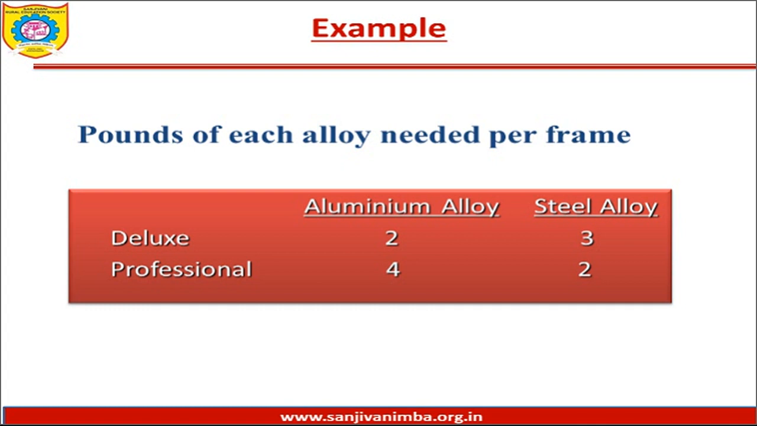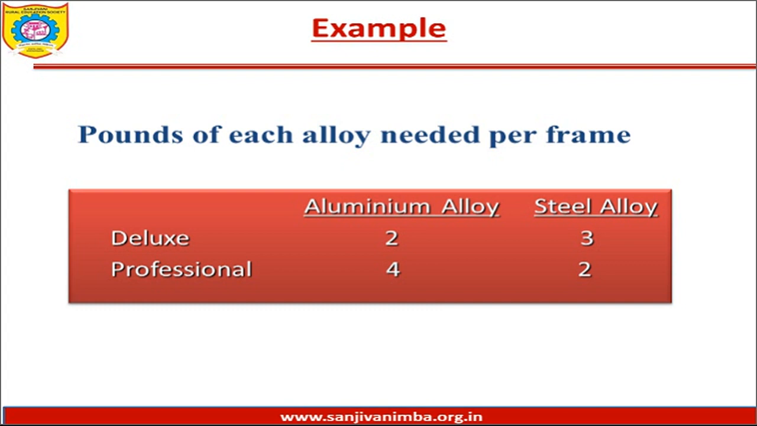Thirdly, the requirement of aluminium alloy and steel alloy for manufacture of deluxe and professional is also mentioned, and that is aluminium alloy required is 2 pounds for manufacture of 1 unit of deluxe and 4 pounds for manufacture of 1 unit of professional, whereby steel alloy requirement is 3 pounds for manufacture of 1 unit of deluxe and 2 pounds for manufacture of 1 unit of professional. So based on this information we have to develop our LPP model.